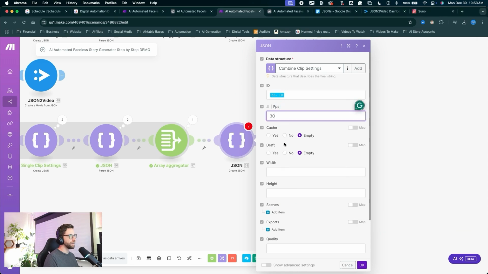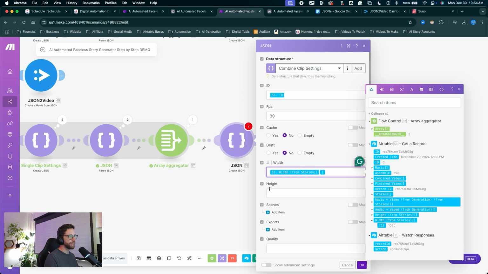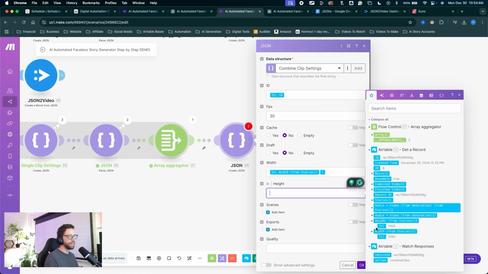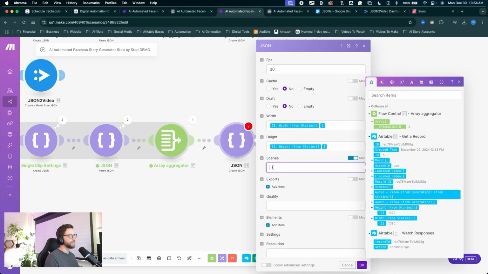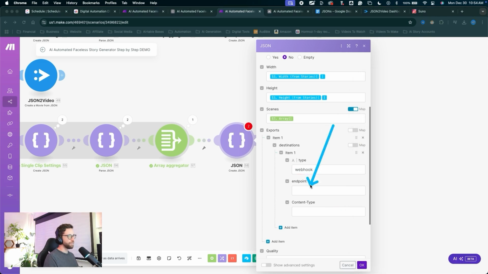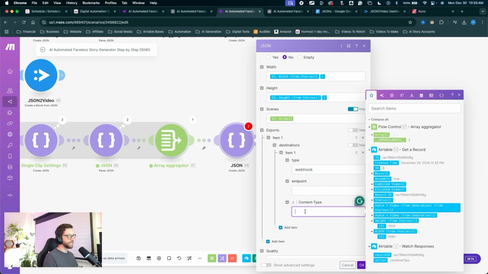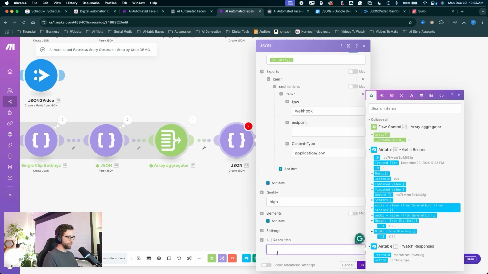For cache, no. For width, let's choose the width again. Drop down the width, choose that right there. For height, let's drop down the height. Choose that right there. For scenes, we're going to map the scenes. Click the map button, click into this field and add the array. For exports, click add item. Destinations, add item. For type, enter in webhook. And for the endpoint, we'll have to create this endpoint in Airtable. Skip that one for now, come down to content type, type in application JSON, quality, type in high, and for resolution, type in custom. Again, these are all settings.